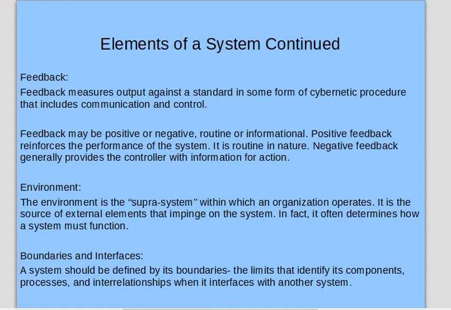Feedback evaluates the output against a standard. This is a procedure which compares the expected output on the basis of the given input. Feedback may be positive or negative, or routine or informational.